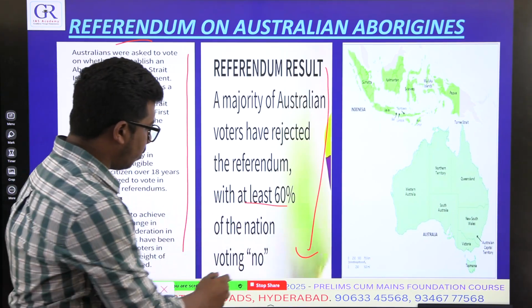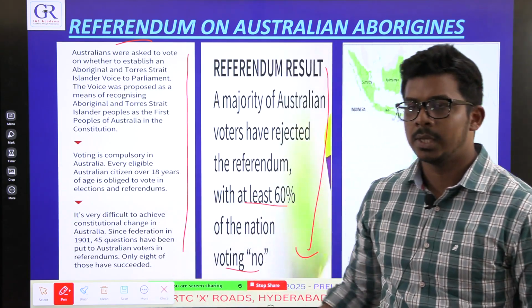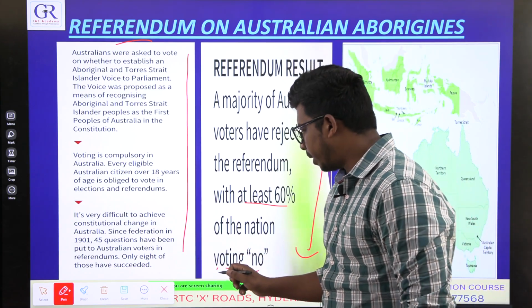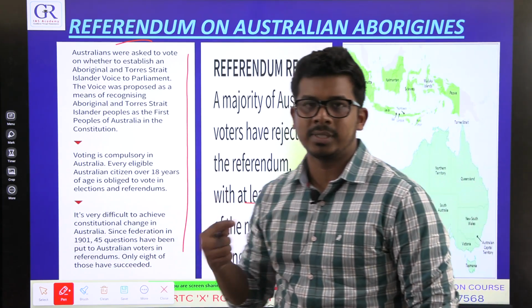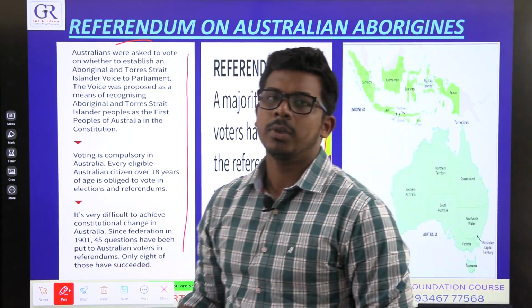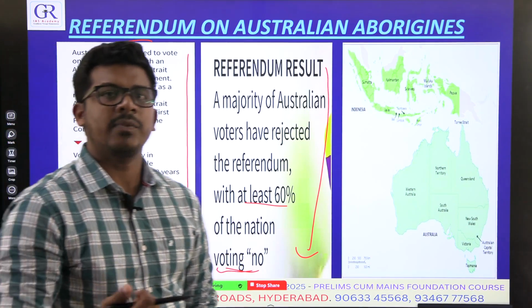60% of people voted no. Please treat aborigines as equal as whites. Do not give them special provisions. No affirmative action, no special voice. So most people rejected it. The issue got communalized. In India, it was religious communalism. In Australia, it was somewhat racial communalism. So you can say that this is an unfortunate incident, a setback for the rights of aborigines.